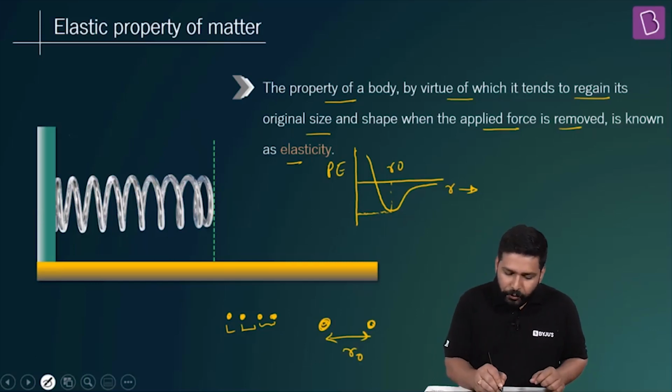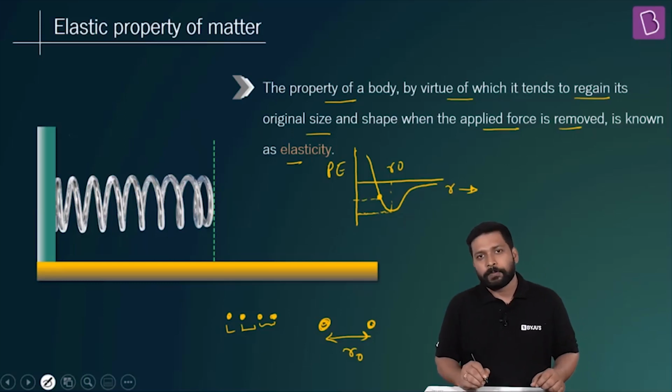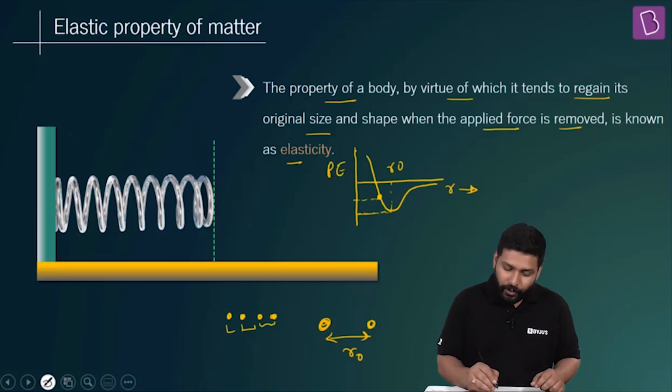Now you think about it. If you try to decrease the value of R naught, you're increasing the value of potential energy. And if you're increasing the value of potential energy, then it becomes unstable. So what will be its natural tendency? To come back to R naught.